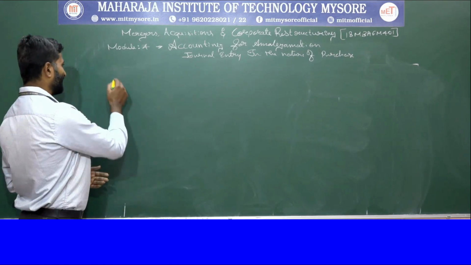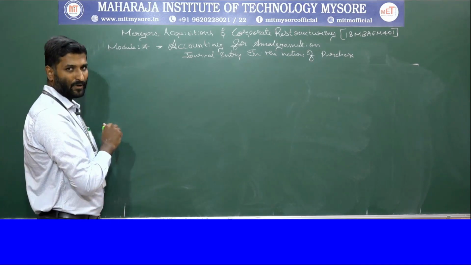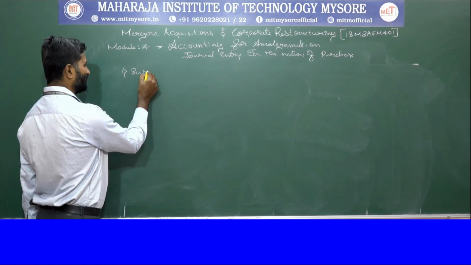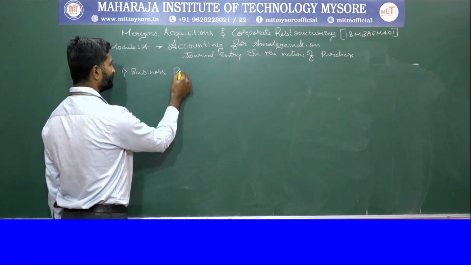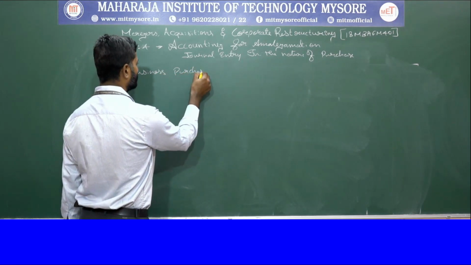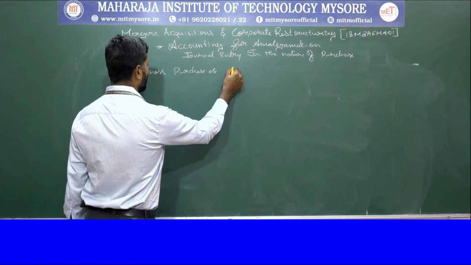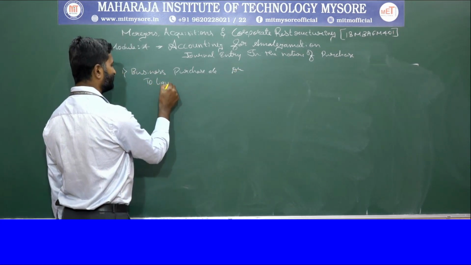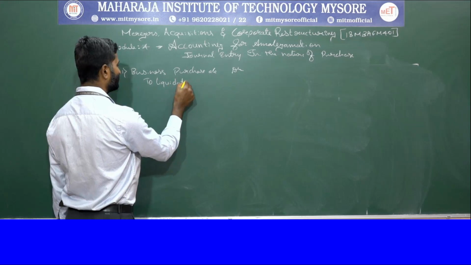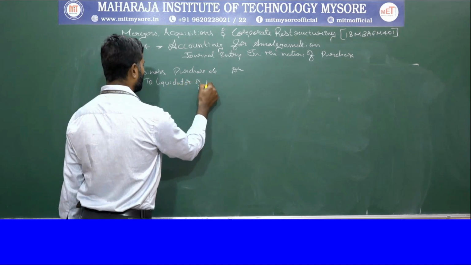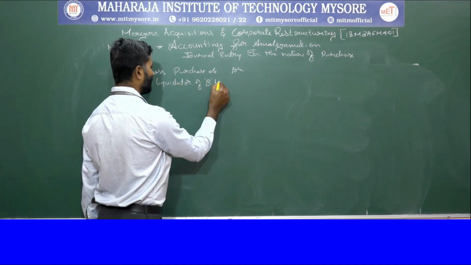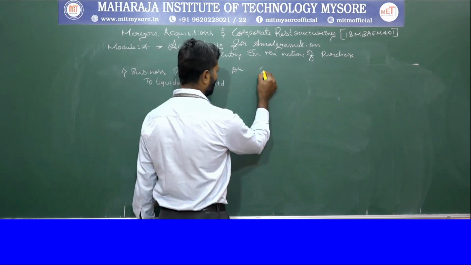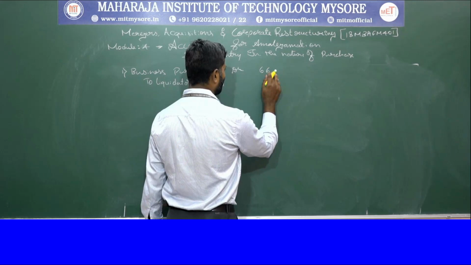So the first journal entry, as we already did in the previous case, is business purchase account, debit to liquidator of B Limited. So that is amounted to rupees 6,60,000.